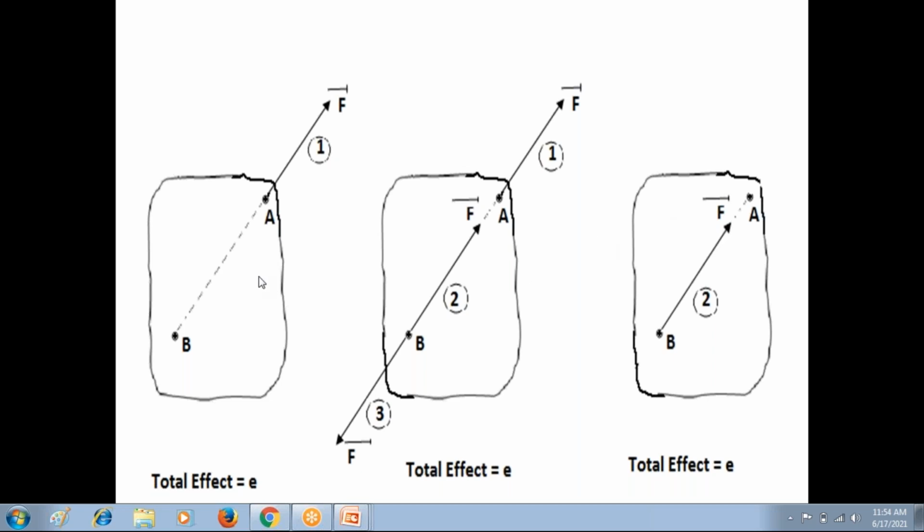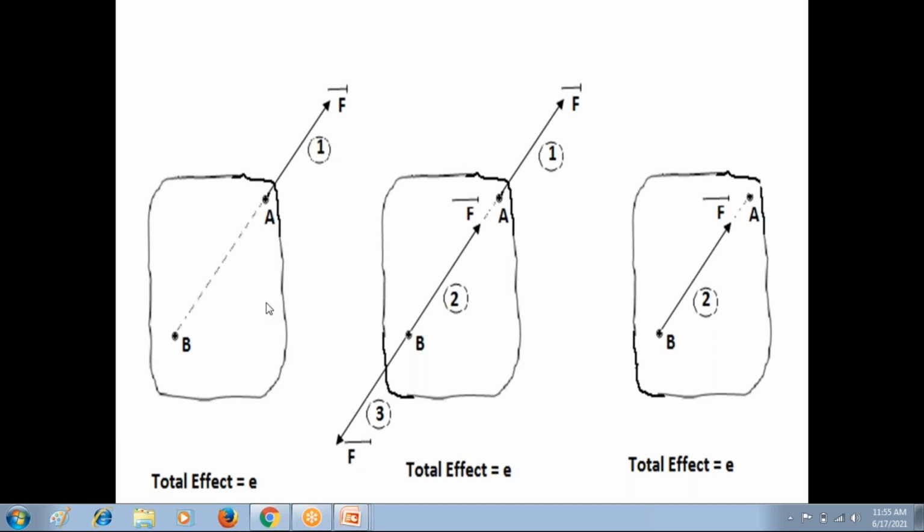If point B is not in the same line of action, if point B is somewhere here, I cannot change the force F bar from point A to point B with the same effect. If point B is some other location, and I apply this same force F bar at point B, definitely the rigid body has some other effect, not the same effect. The rigid body has the same effect if we change that force on the same line of action. That is the principle of transmissibility of force.